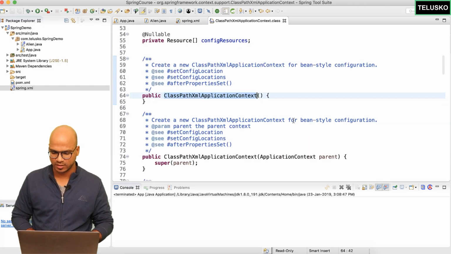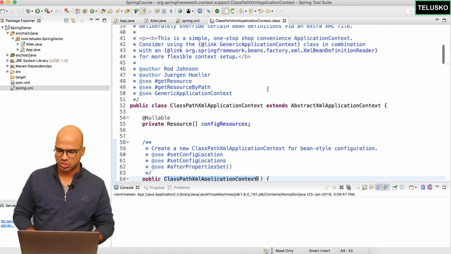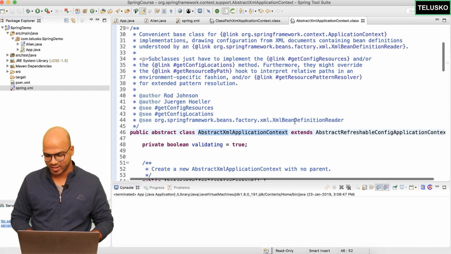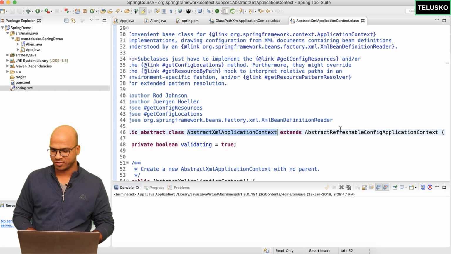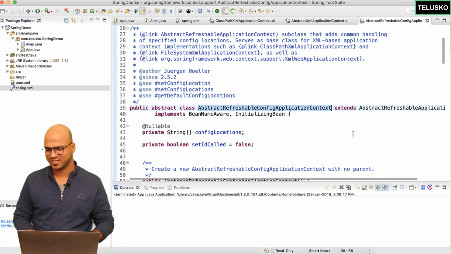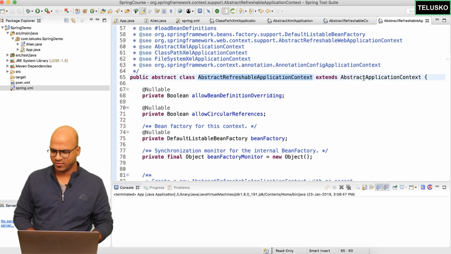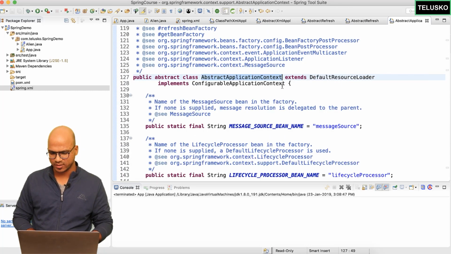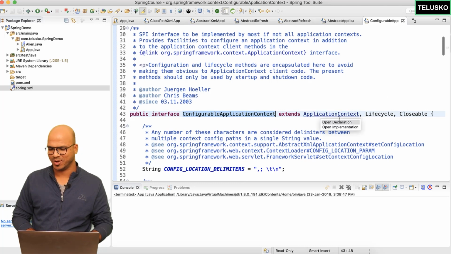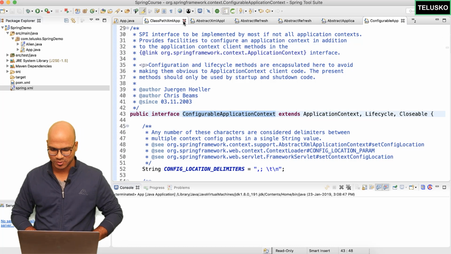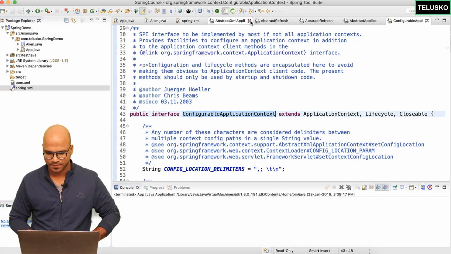For example, if I click here, you can see it's a class which extends AbstractXmlApplicationContext. If I click on that, it says extends AbstractRefreshableConfigApplicationContext. If I click on that, somewhere if you go up and up and up, you will find everything extends from application context. Yes, we got it. So you can see we have the whole hierarchy there. And unfortunately, by doing that, I have opened so many classes here. Let me just close them quickly. Okay, let's get back here.